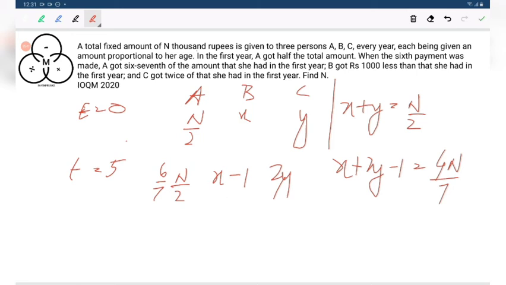Am I correct? 14, 6, 8 by 14. Yes, this is correct. So from this we have to find the value of x and y in terms of n. From these two equations, find the value of x and y. This is just linear equation in terms of n. This is what? Three n by 7. Find the value of x, then x minus 1 you will get.